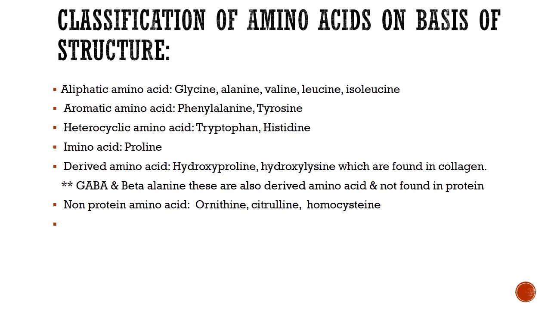Non-protein amino acids, what does that mean? They mean that they are amino acids, but they are not found in protein, neither are they translated from any of the RNAs, yet they are amino acids. These are mainly ornithine, citrulline and homocysteine.